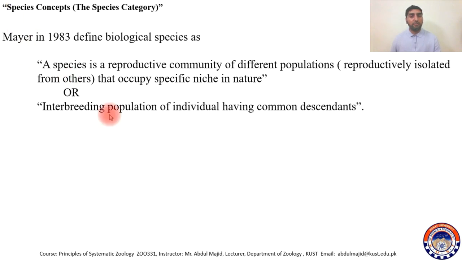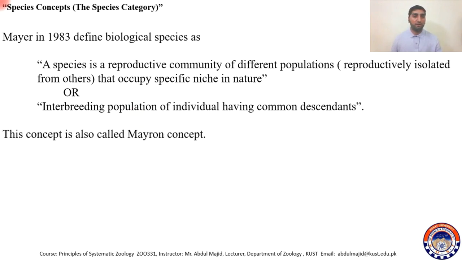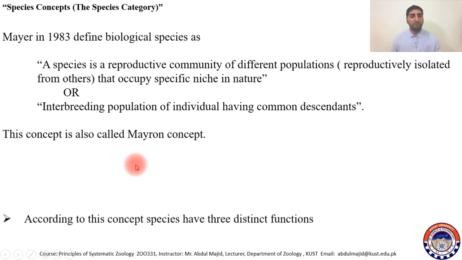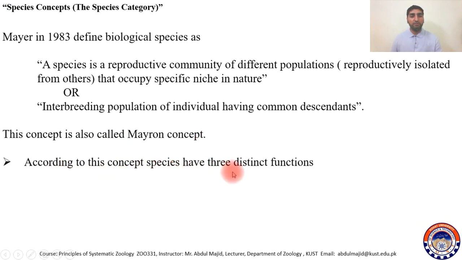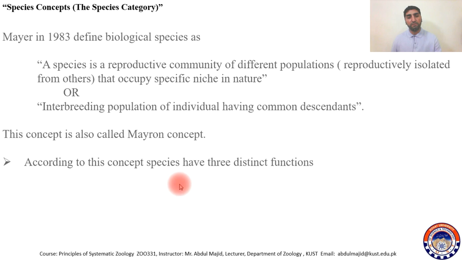Or interbreeding populations of individuals having common descendants. So interbreeding populations having common descendants, common parents, is called a species. This concept is also called the Mayrian concept. According to this concept, species have 3 distinct functions, which are